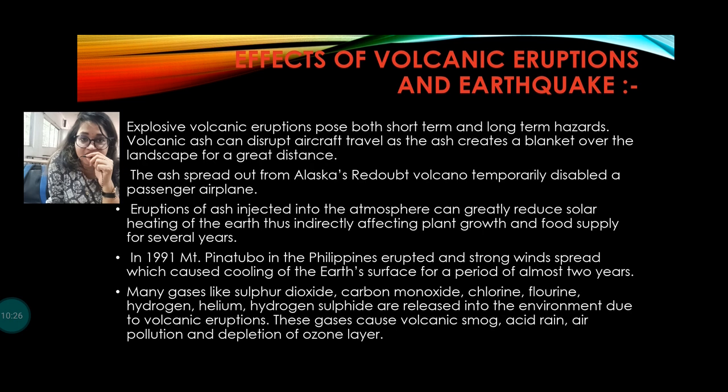There are several effects. Number one, explosive volcanic eruptions can pose both short-term and long-term hazards.